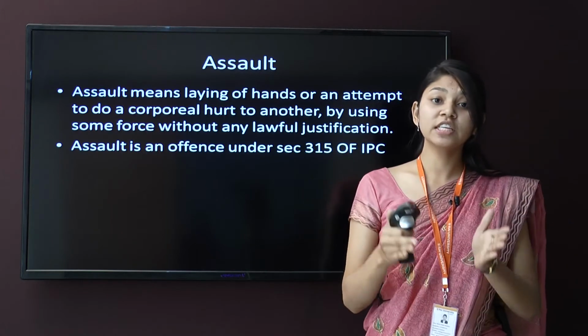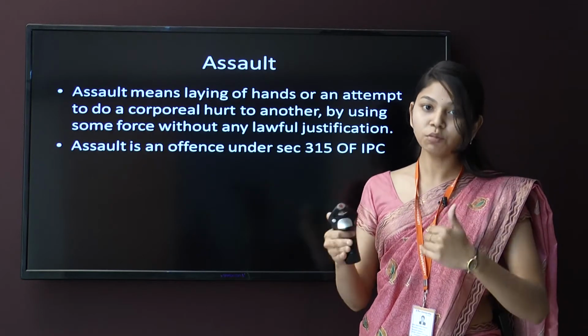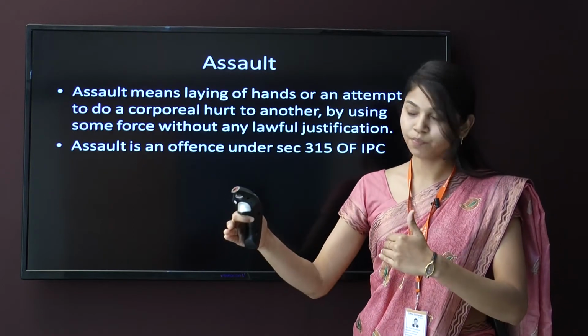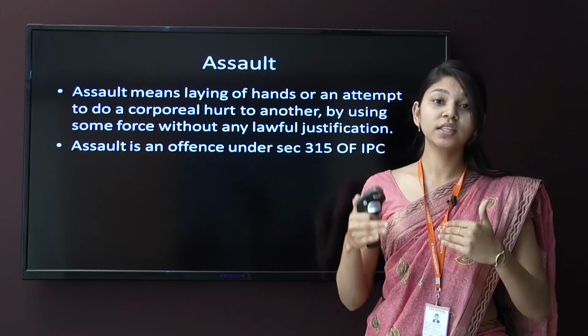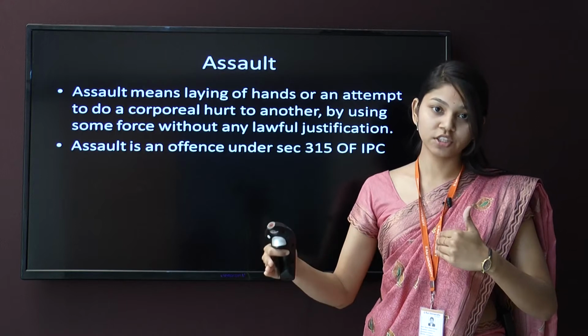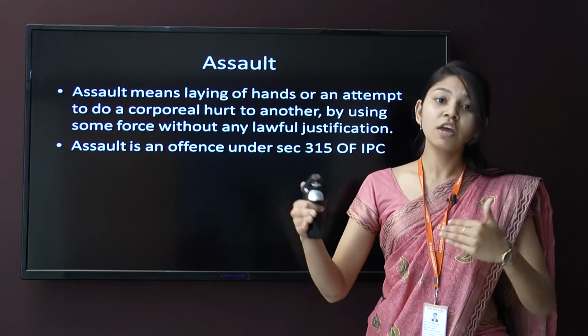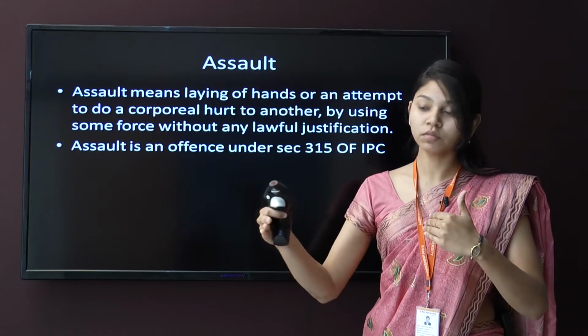So we have seen that assault means an attempt to do a corporeal hurt to another. Then the second point is that this hurt will be unlawful. There won't be any justification, as we have seen in earlier lectures that there are many justifications one can take after doing some wrong.